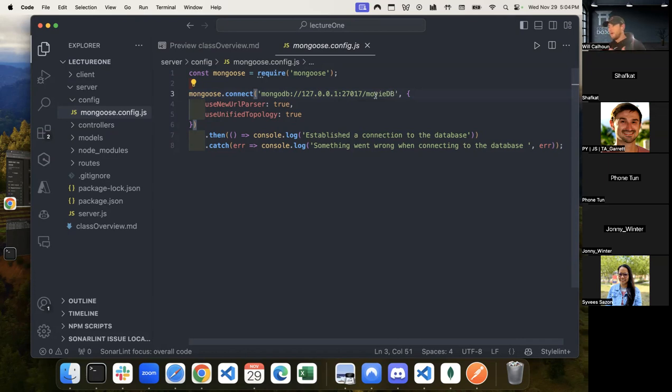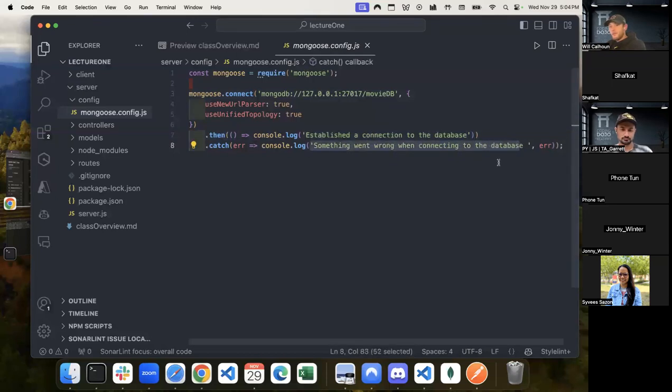So if we go look into Mongo, we will see a new database once we start manipulating and working with it. That's really the main thing we have to change. That's the main thing you're going to have to do. It just gives us a promise. So if everything works great, then it says, cool, establish a connection to the database. But if there's an error, it will say something went wrong and it will give us this error.